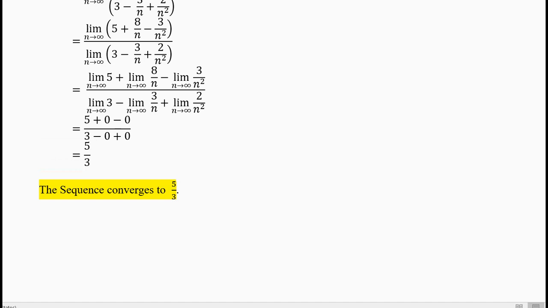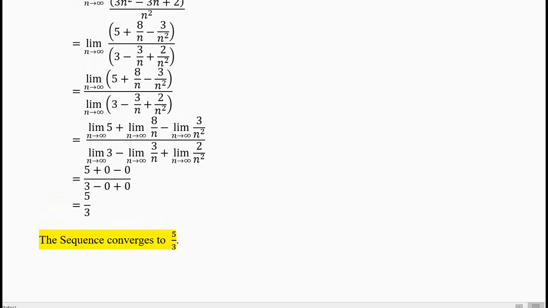Sometimes the limit does not exist. Then it is divergent. Sometimes the limit exists but it is plus or minus infinity. So 5 by 3 is a finite number. If you get a finite limit, then the sequence converges to that finite number which is equal to the limit. This is very important. You have to write the full sentence. The sequence converges. See, I am talking about sequences. By mistake I might say series sometimes, but it is sequence. The sequence converges to 5 by 3. This full English sentence is required in your exams and in your reports.